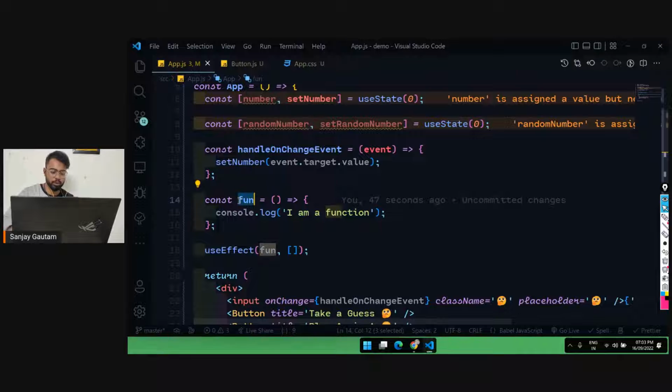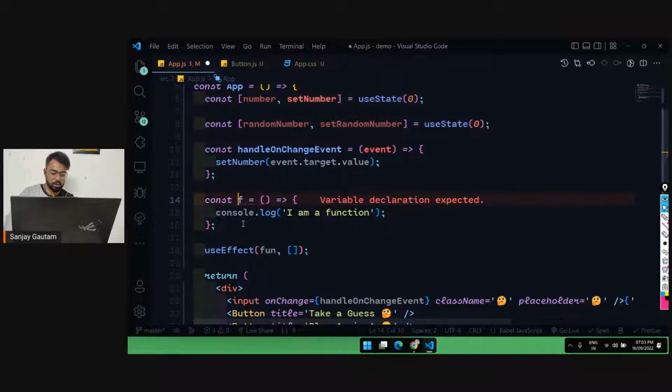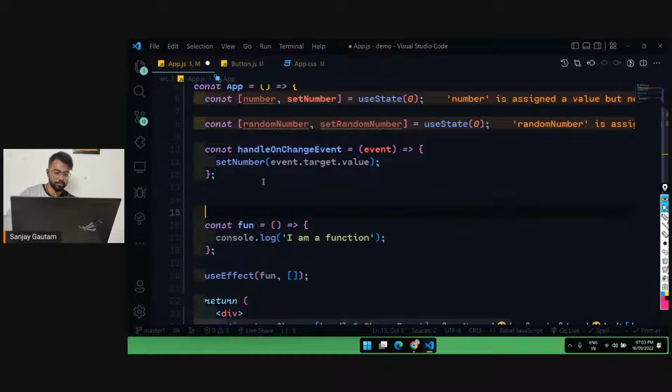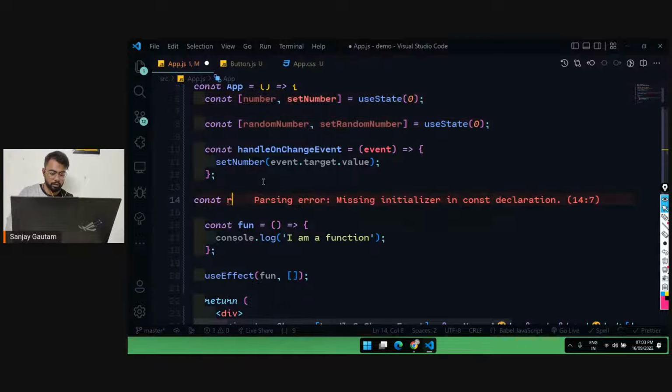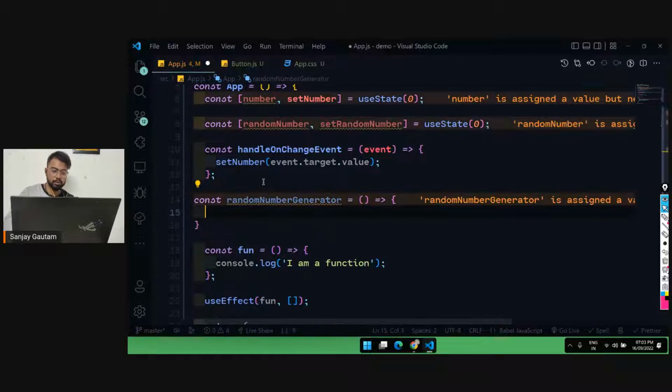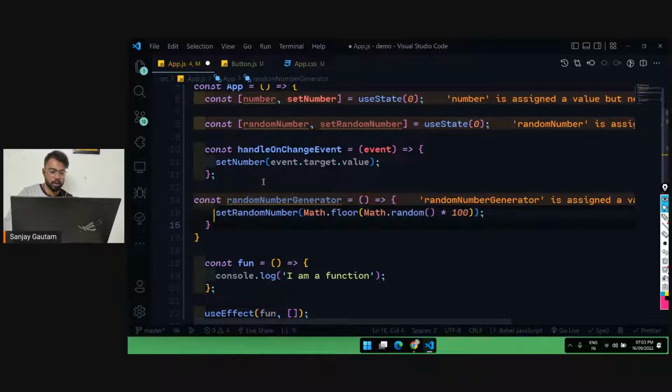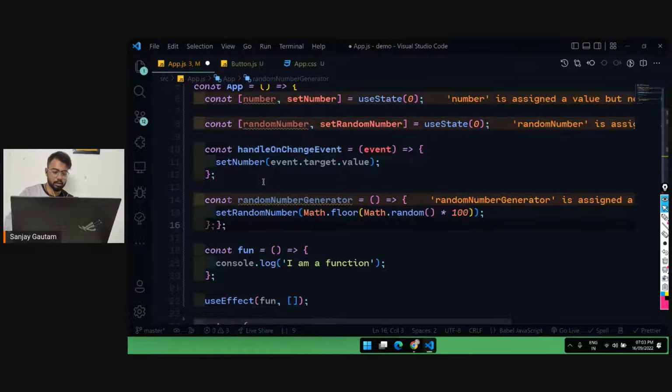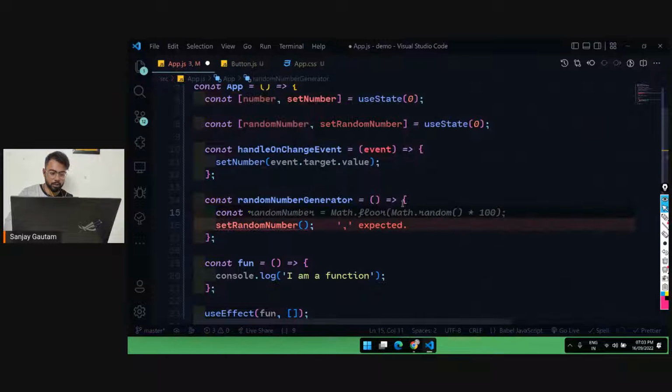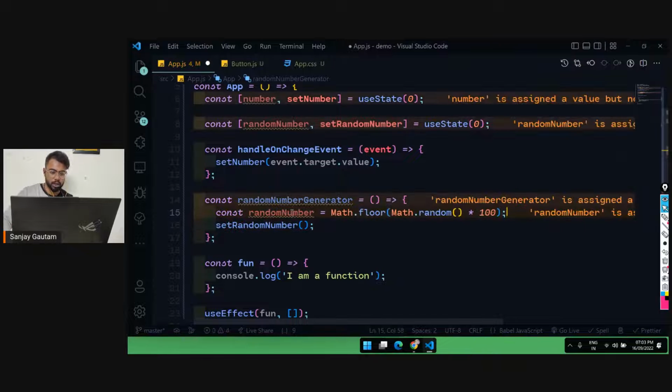And what I'm going to do here is create a function, const random number generator, and I'm just going to generate a random number. And I'm going to pass set random number. So this is our random number, by the way, and this thing is actually going to generate a random number for us.